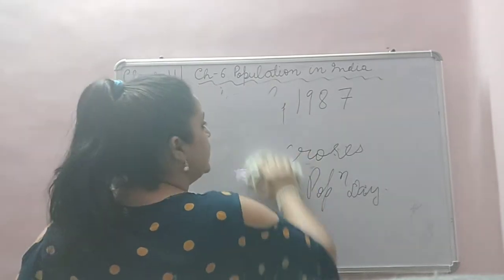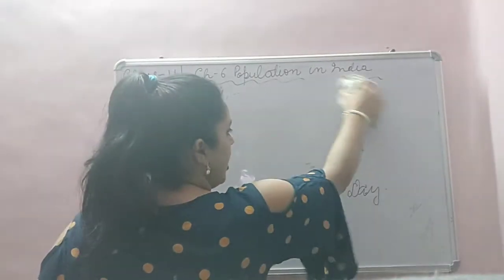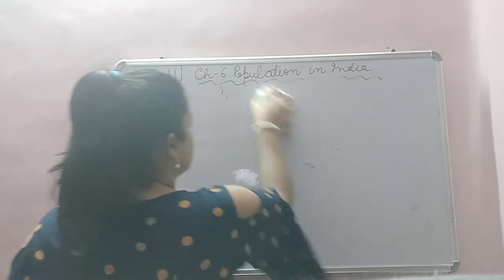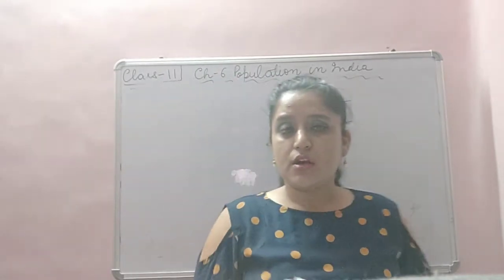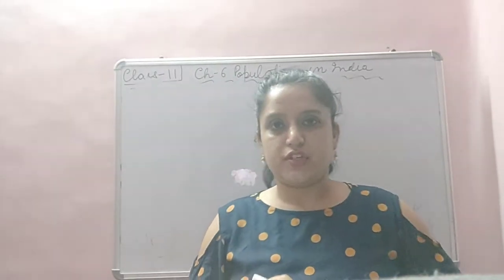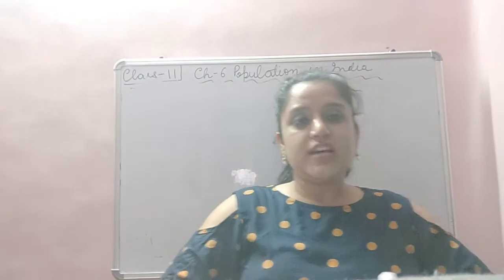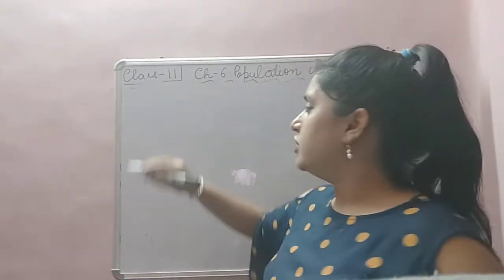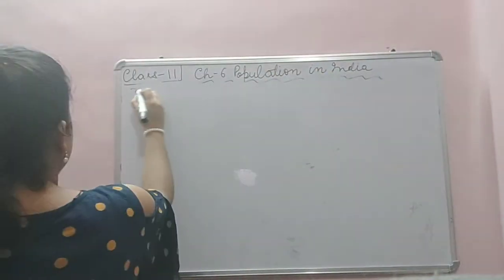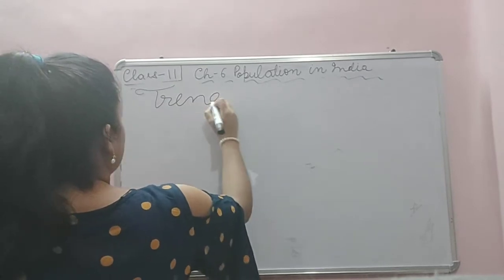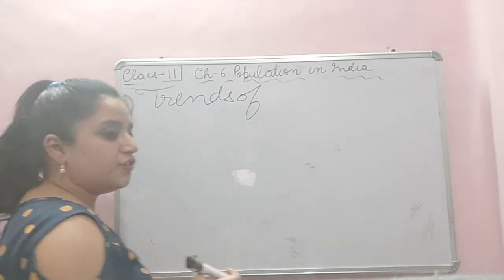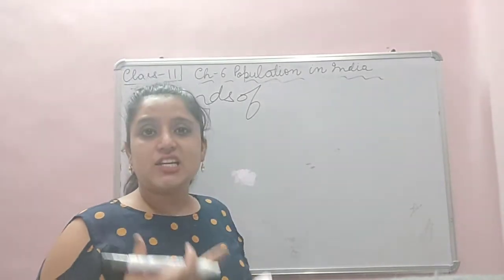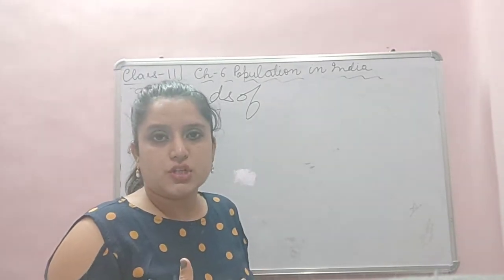We will be doing trends of population now. Here, what happened before independence? What happened after independence? We study trends of population so that we can know the size, structure and characteristics of the population. Right?